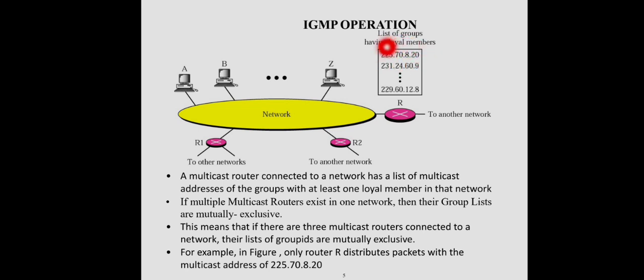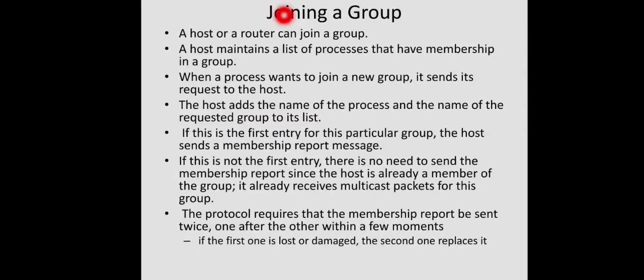225.70.8.20. This will be managed only by this router R, never by R2 or R1. Okay. Now, how to join a group? Either a host or a router can join a group, right? In the case of a host, actually the process is a member of the group, not the entire host, right? So multiple processes may be members of multiple groups, right?